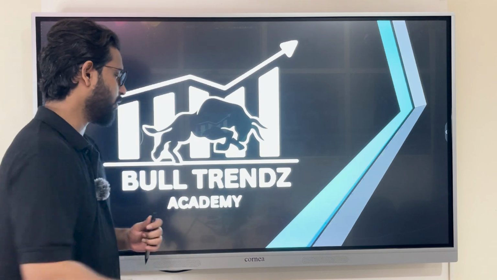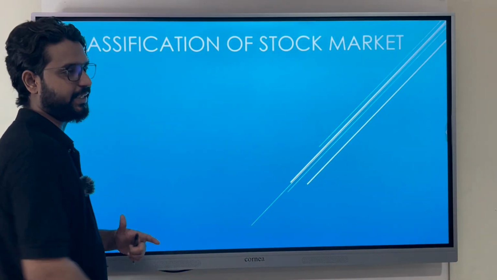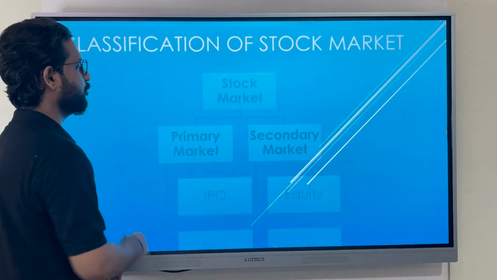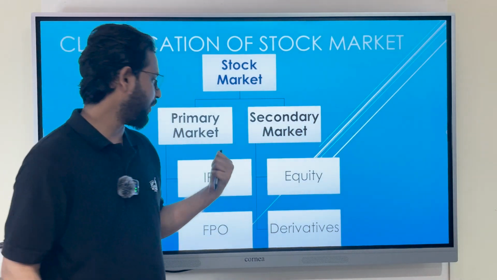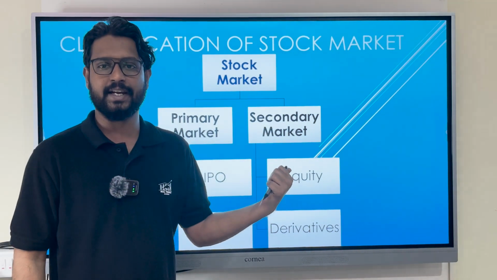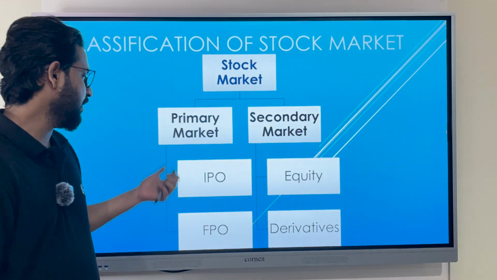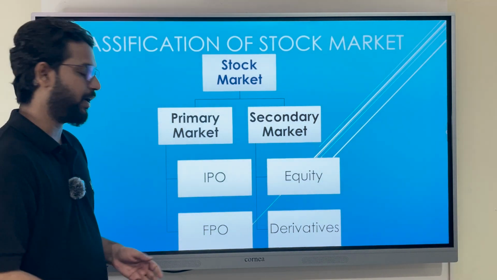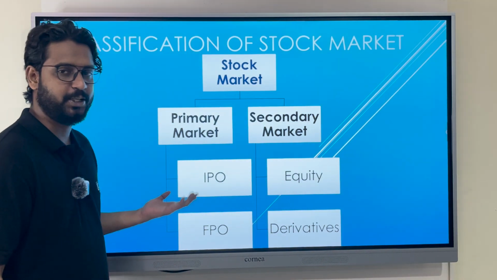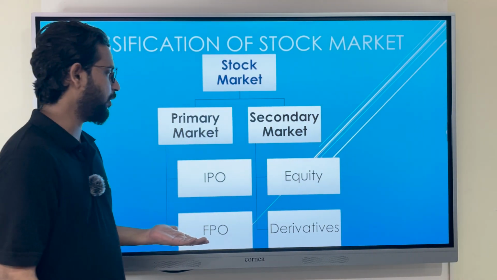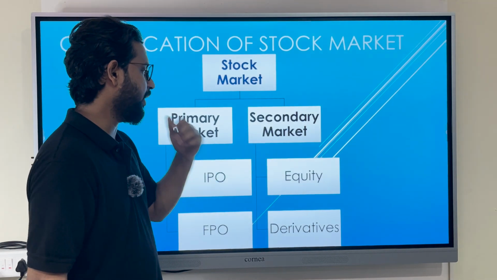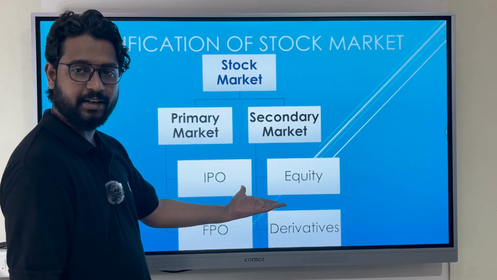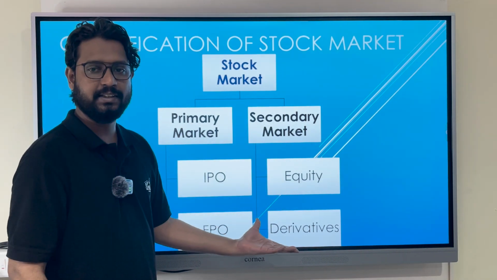So let us talk about the classification of stock market. Basically, the Indian stock market is classified into two types of market. One is primary market, another one is secondary market. Okay, we'll go into the details. The examples that come under the primary market are IPO and FPO, initial public offering and follow-on public offering. The segments that come under secondary market are equity and derivatives.